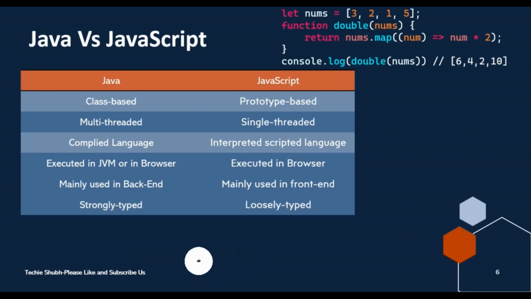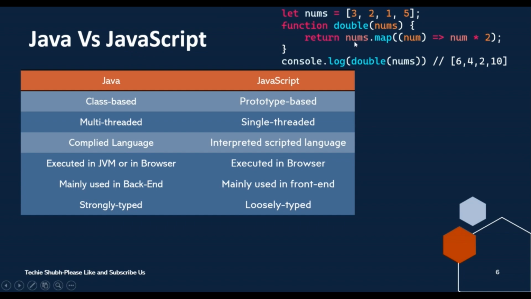And the next is the difference between Java and JavaScript. Java is class based, everything in Java is referred to in the form of a class, and in JavaScript we mention everything in the form of a prototype. A prototype is itself an object, and all the other JavaScript objects can inherit their properties from a prototype.